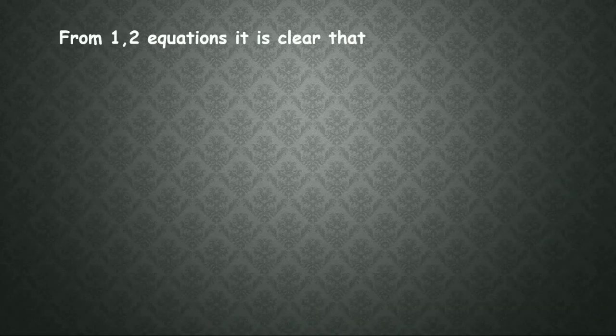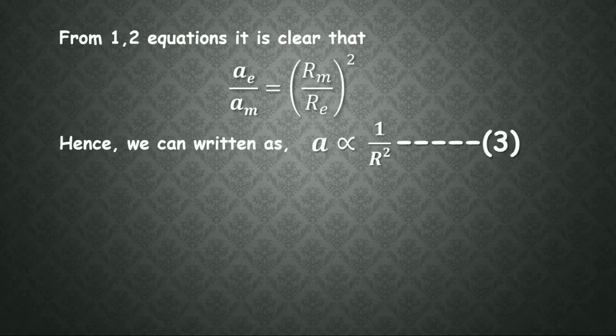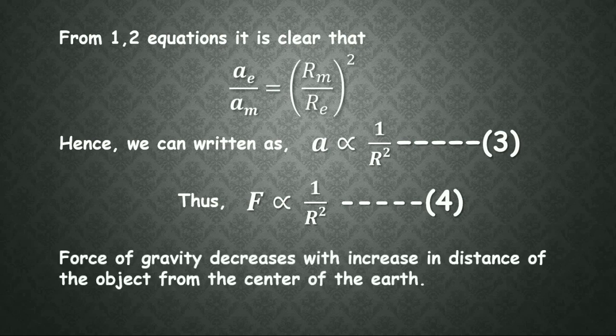So from equations 1 and 2 it is clear that a_e by a_m is equal to r_m by r_e whole square. From this we can write a is proportional to 1 by r square. That is, acceleration is inversely proportional to the radius square. Hence force, which is mass into acceleration, is also inversely proportional to the radius square, or the distance between them. So the force of gravity decreases with the increase in the distance between the objects and the center of the earth.